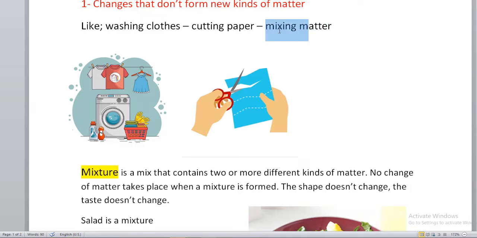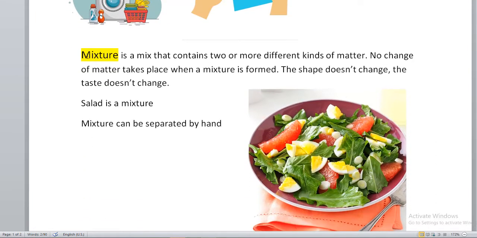Okay, mixing matter also. Mixing matter doesn't change the matter into new kinds. It's still the same thing. You just mix matter together. Let's talk about mixture. Mixture is a mix that contains two or more different kinds of matter. No change of matter takes place.